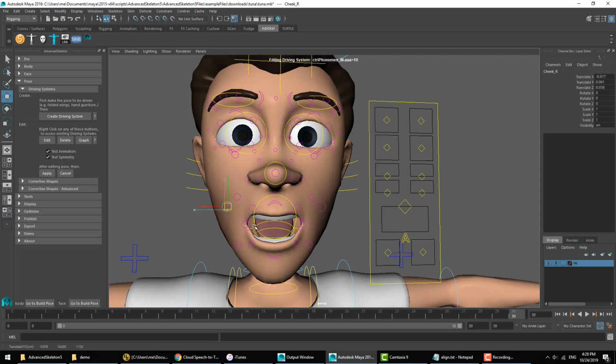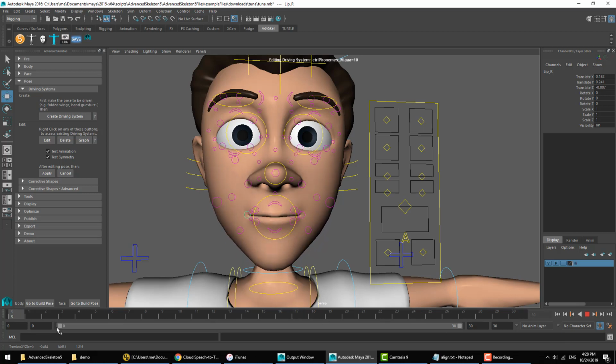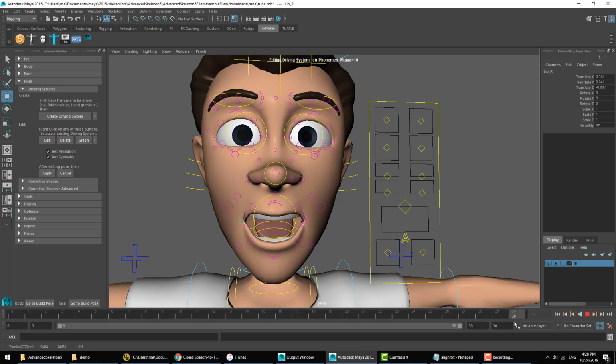So if we make some change here, we can at any time scrub to see how that shape will look like coming from a default pose. Once we're happy with the new pose, we'll just go ahead and hit apply.